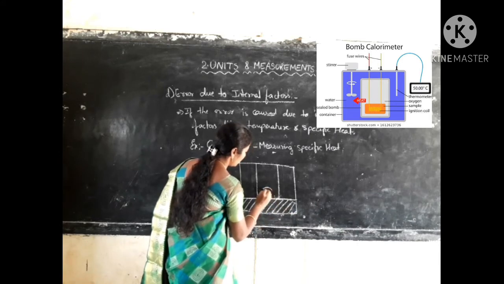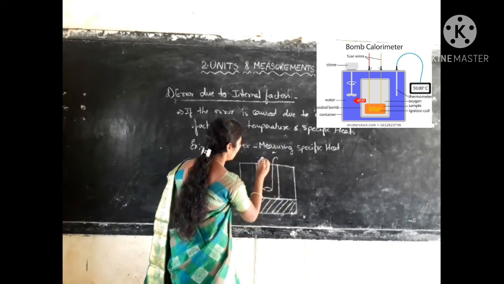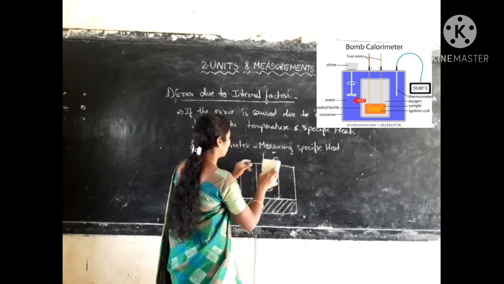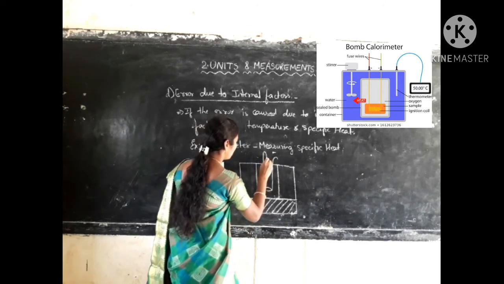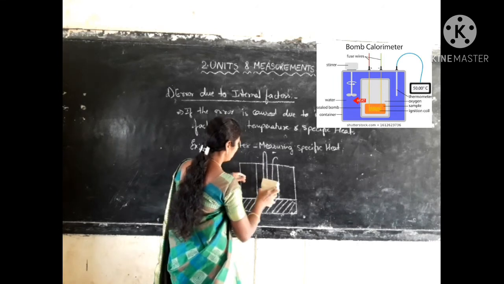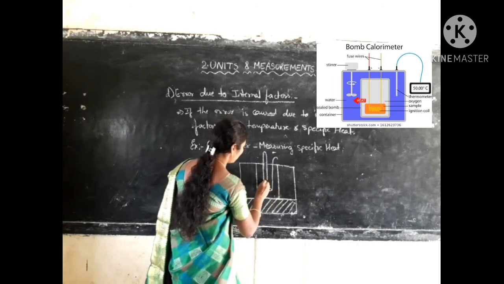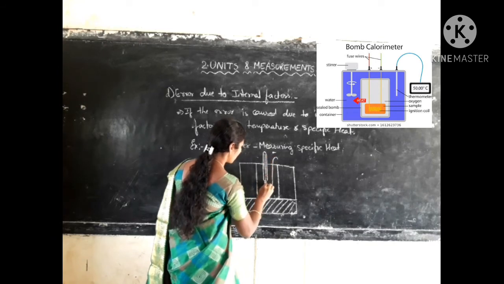Here is the stirrer, and here is your thermometer to note down the reading of the concerned object.